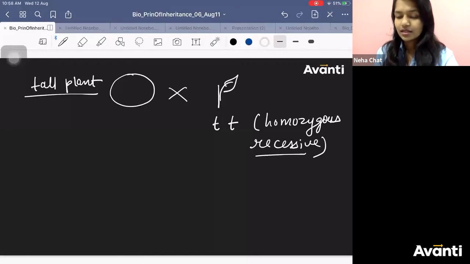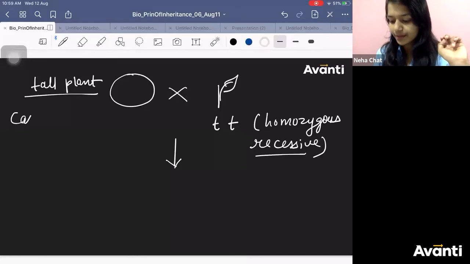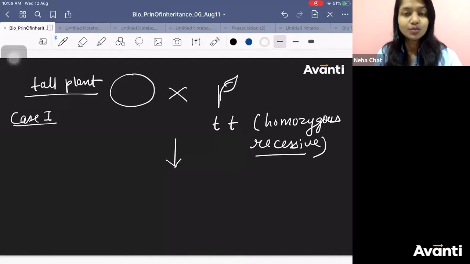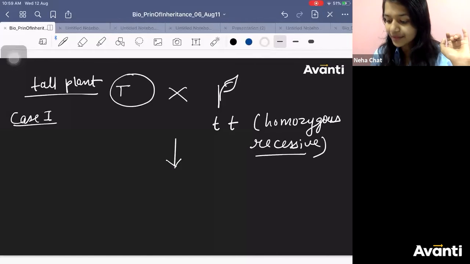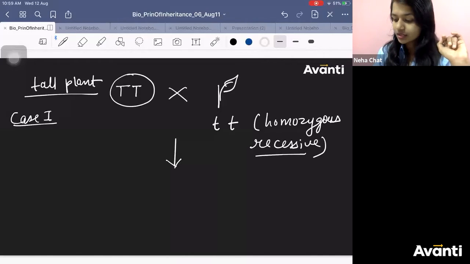Okay? We want some result of it. So we need to take what? Cases. In maths you take cases, na? Case 1, case 2. Take case 1. Assume, let us say, the tall plant was capital T. Now, the progeny which you will get will be what?